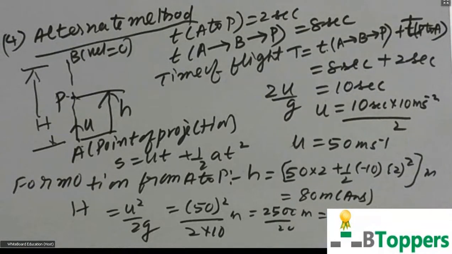Why I have discussed this alternate method is keeping in view the board examination. Suppose in case we are given a similar problem in the intermediate public examination or any other board examination, you have to solve the problem by using the conclusions or results given in the textbook. Therefore, the previous method can be used only for objective type examination, whereas for board examination, you have to follow this alternate method. Of course, you will not have two methods for every problem. Only for selected questions, we may discuss alternate methods.